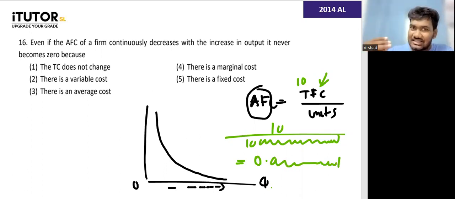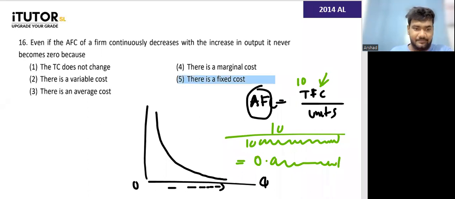As long as, in the short run, there is a fixed component, there is always a fixed cost. So even if you produce 1 billion units, your average fixed cost will never be zero. Got it? Even though it is decreasing, why will it never be zero? Because answer number 5, there is always a fixed cost. Is that clear?